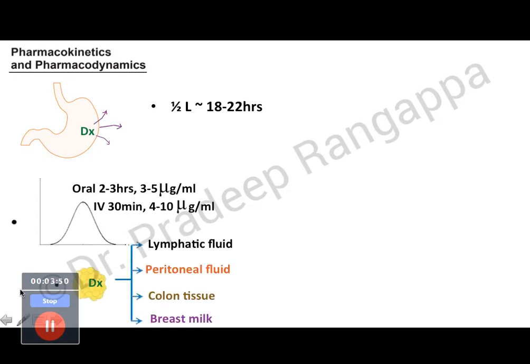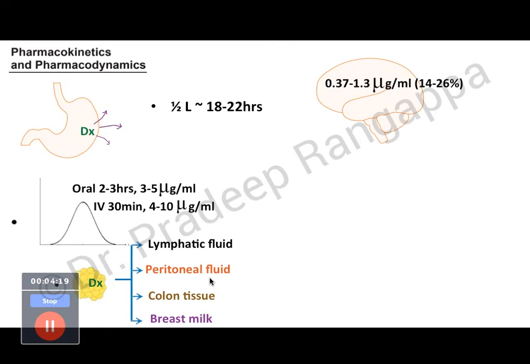Another distinct advantage of doxycycline is that it is very much absorbed in fat. Because of its ability to absorb in fat, it is found in varying fluids at good levels: lymphatic fluid, peritoneal fluid, colon tissue, and breast milk. Which means it has good penetration into multiple fluids present in the body.